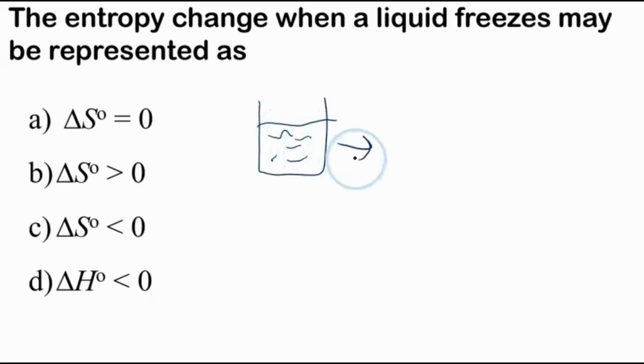But when it freezes into a solid, our molecules are stuck in particular arrangements. So they're significantly more ordered compared to when they're in a liquid, and there are fewer different ways to arrange the liquid as a solid, because they're stuck in, it could be a crystal form or an amorphous form or that sort of thing.